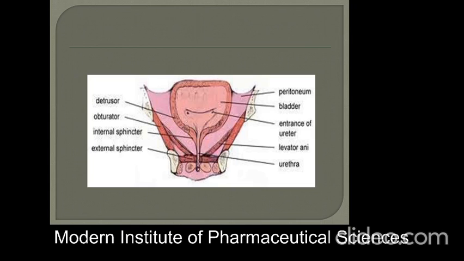In the diagram we see the peritoneum, bladder, entrance of the ureter, levator ani, and urethra. The detrusor muscle covers the bladder, along with the internal sphincter and external sphincter. The internal is a smooth muscle, the external is a skeletal muscle.